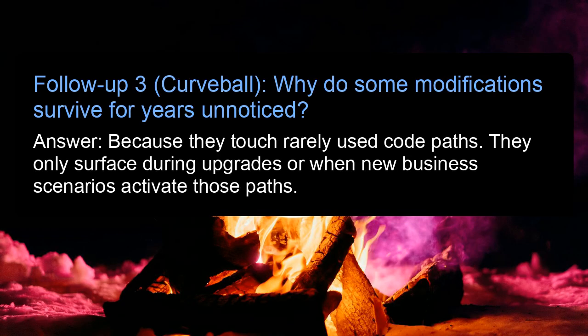Follow-up 3. Curveball. Why do some modifications survive for years unnoticed? Answer: because they touch rarely used code paths. They only surface during upgrades or when new business scenarios activate those paths.